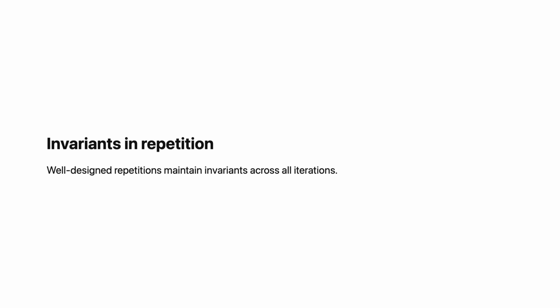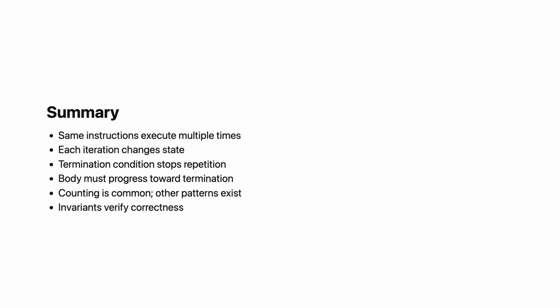Invariant holds. After each iteration, we add counter to total, then increase counter. The invariant still holds. This invariant helps us verify correctness. If it holds after every iteration and it holds when we stop, then total has the correct sum. Thinking about invariants during repetition helps you write correct code. What must be true at the start of each iteration? What must be true at the end? Does each iteration preserve these conditions?